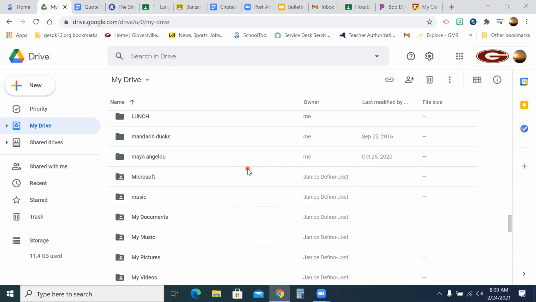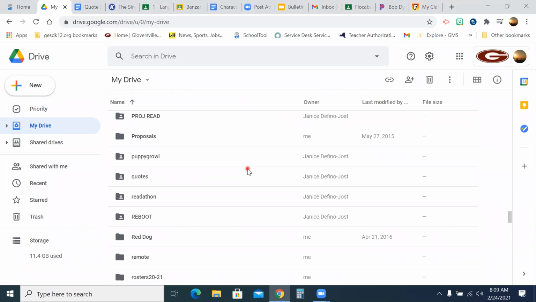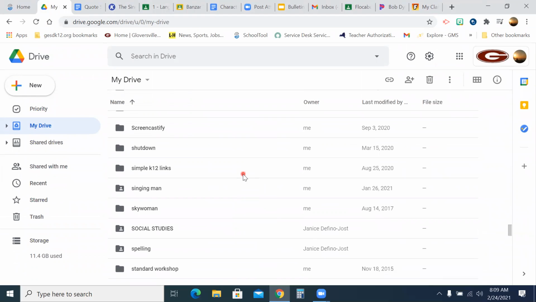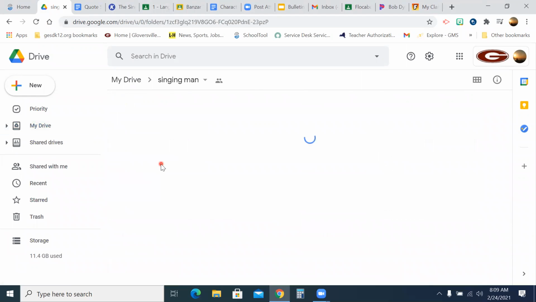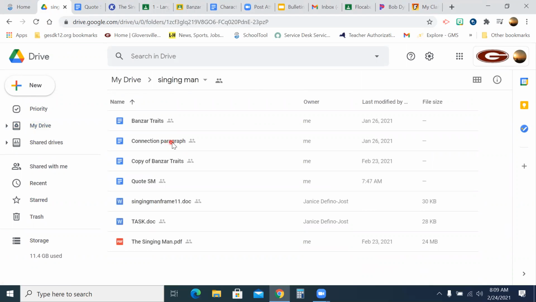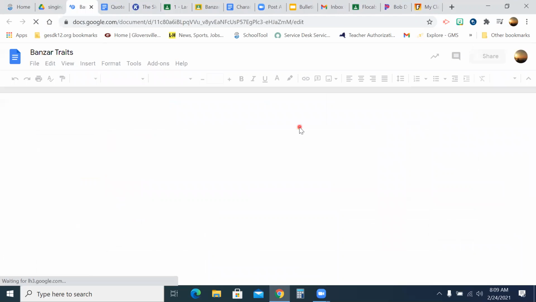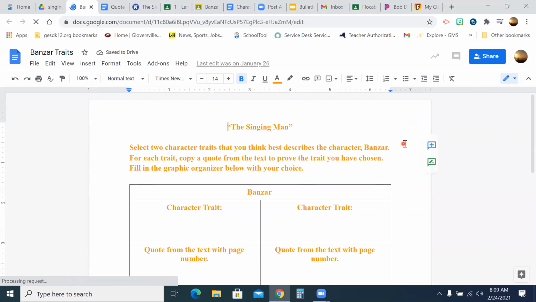Come on, computer. So basically today, you're going to pick 2 different character traits to describe the character Banzar, okay? And then you're going to fill in the graphic organizer. So take a look at my screen right now, just so we can go over this. It says, select 2 character traits that you think best describe the character Banzar. And we talked about that yesterday. We said he was independent. We said he was brave. We said he was, what? Did somebody say something?